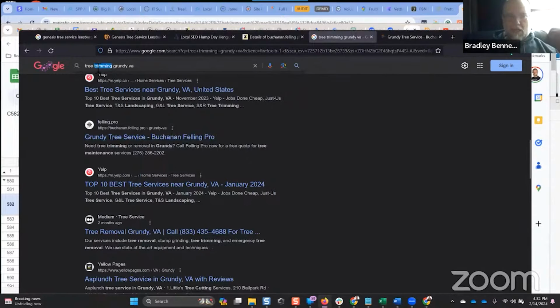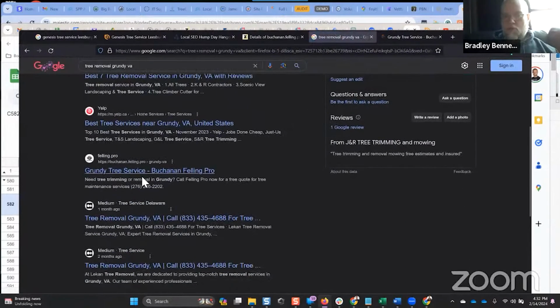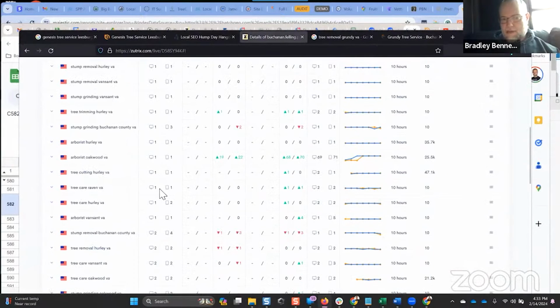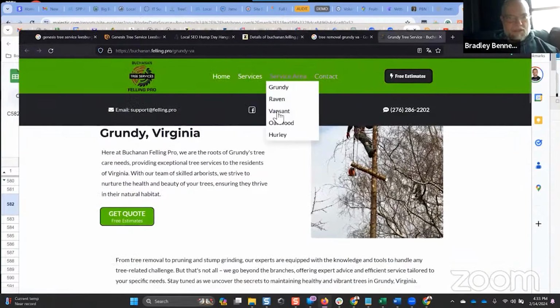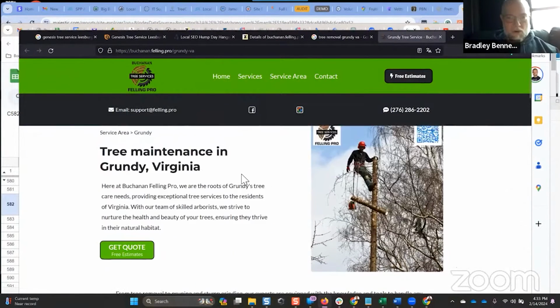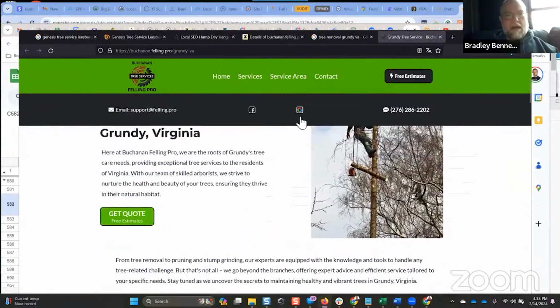But tree trimming, guys, I could go through every one of these keywords and demonstrate this, but I think you get the point. Tree removal, stump grinding, arborist, stump removal, all the different types of terms you could think of associated with that search query are ranking. Look at these rankings here, guys. This is because of the structure. That is what happens when you optimize for categories or topics and you do internal linking the way that I've developed this site template for, which is available in our mastermind, by the way. But again, it's all about how you optimize.